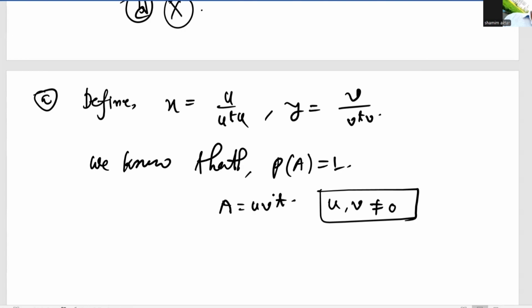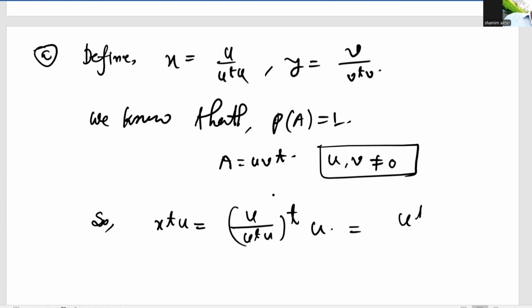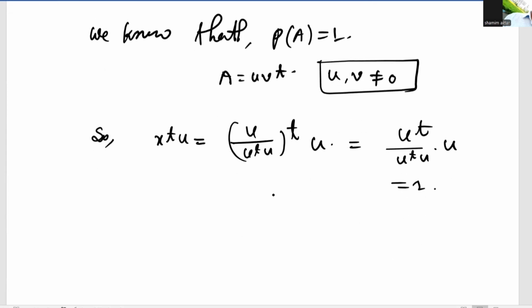Now x transpose U equals U divided by U transpose U, whole transpose, times U, that is U transpose U divided by U transpose U, which equals 1. Similarly, y transpose V equals V divided by V transpose V, whole transpose, times V, which is also 1.